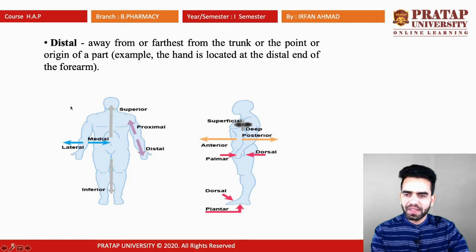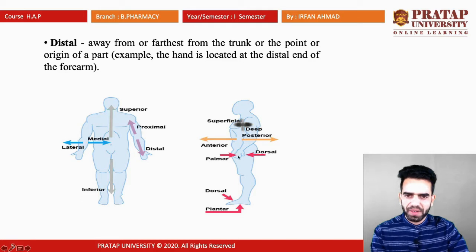Now you can understand from these two diagrams the various terms which I explained till now. You can see this is superior, towards the head. Away from the head, this is inferior. This is distal, this is proximal, this is medial, towards the midline, this is lateral, away from the midline. Dorsal means towards the back, anterior means towards the front. This is superficial, this is deep, inside.